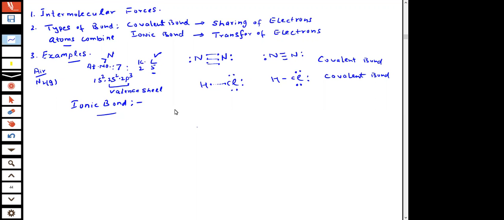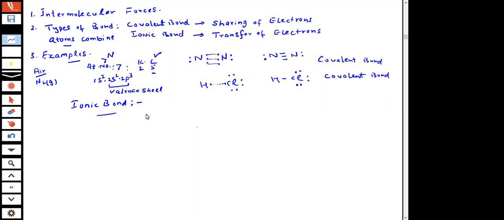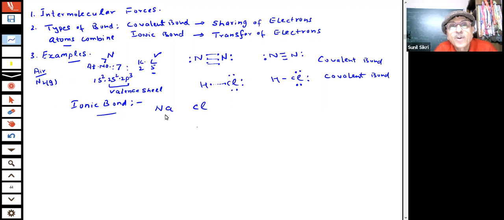When I talk of ionic bond, students, for example, if I say sodium and Cl, sodium atomic number is 11, students. I represent it like 2, 8, 1. Chlorine is 2, 8, 7, students. Sodium is a metal. It belongs to group 1 in the periodic table. So it can give 1 electron.